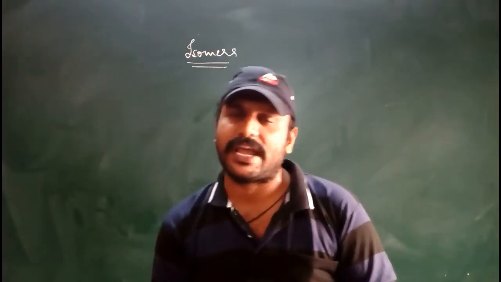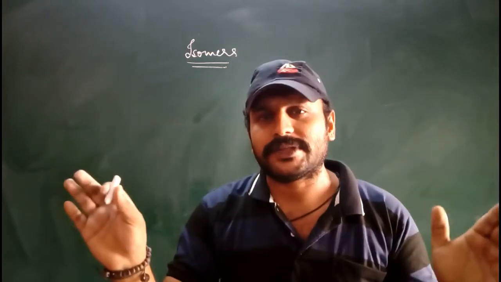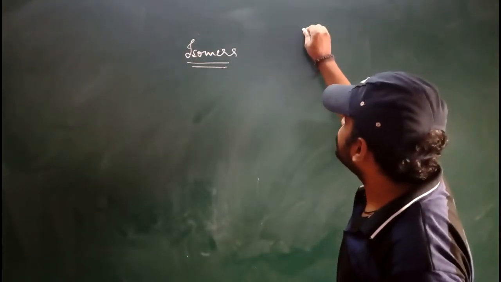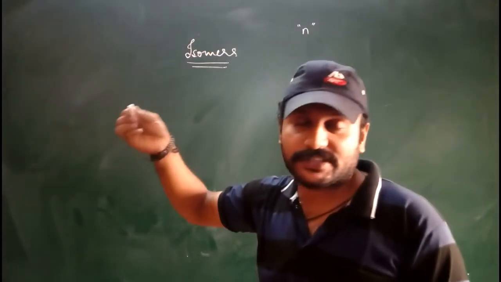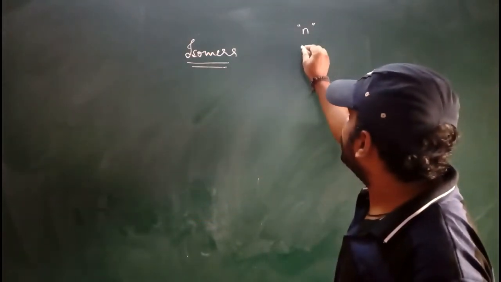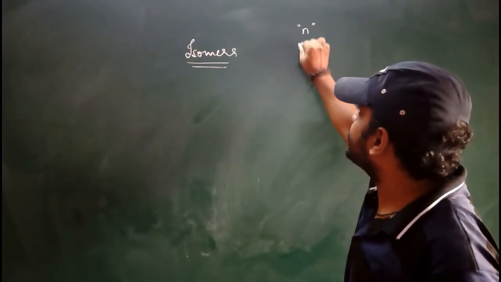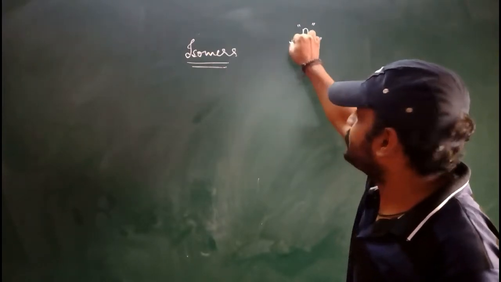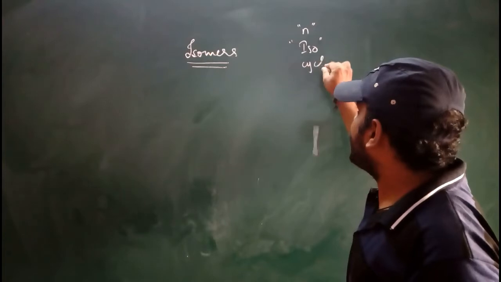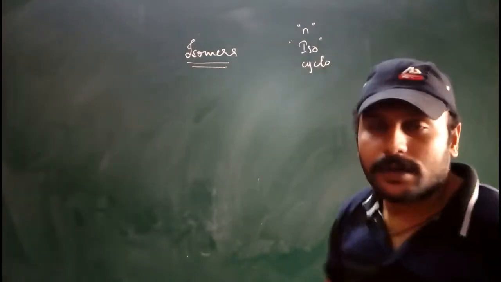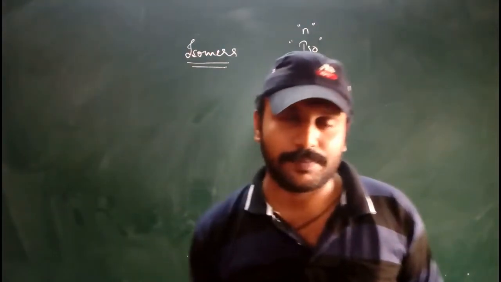There, we observed that a hydrocarbon can be a straight chain. If it is a straight chain, what do you write? We represent it with a prefix called n. If it is a branched chain, we call it with a prefix iso. If it is a closed structure, we call it cyclo. That's what we saw in the last class.